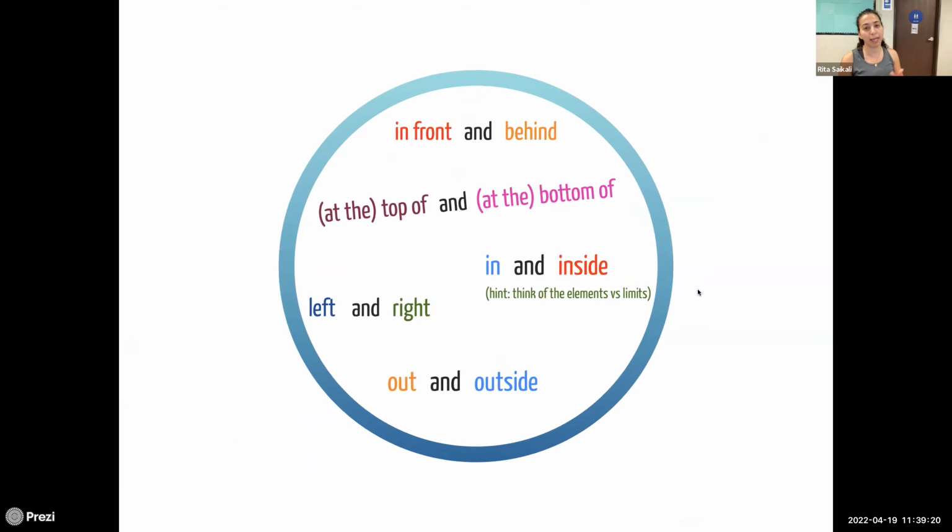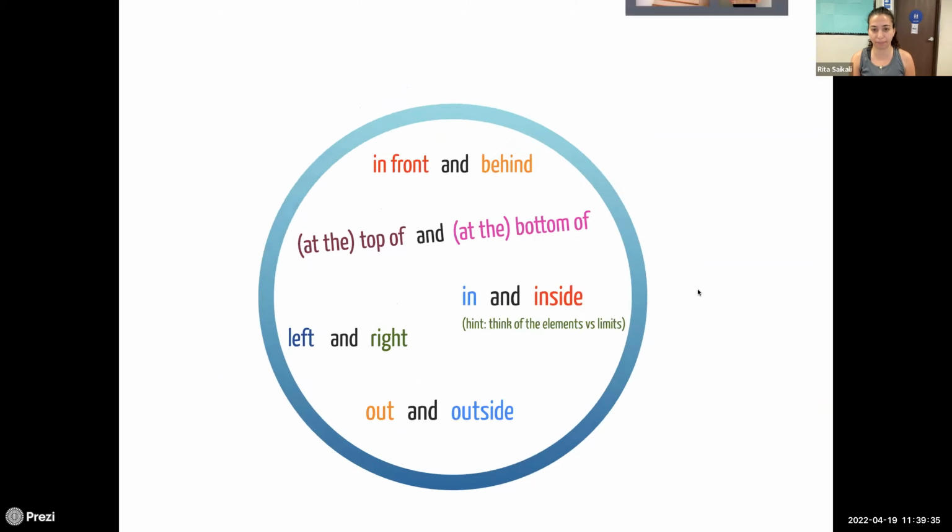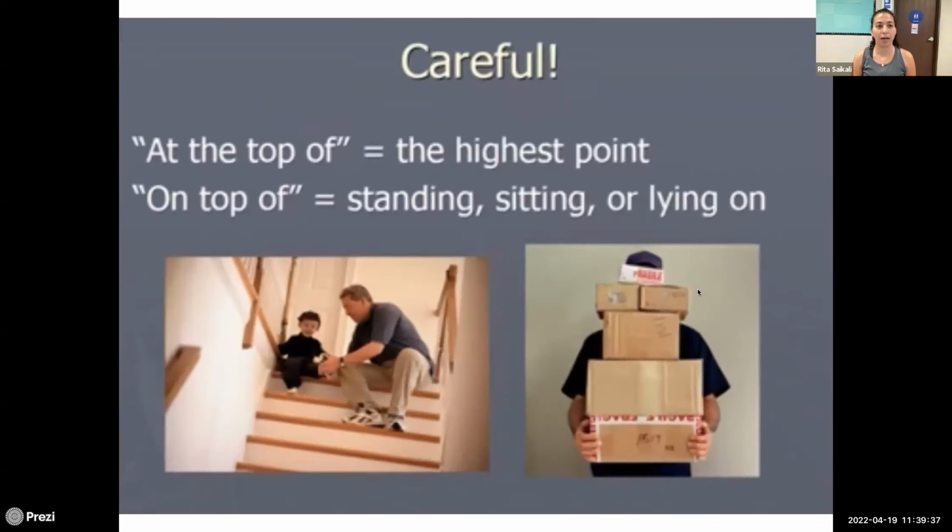All right. Again, more of them. Opposites: in front and behind, at the top of, at the bottom of. In and inside are the same. Left and right. Out and outside are the same. All right. At the top of is the highest point.